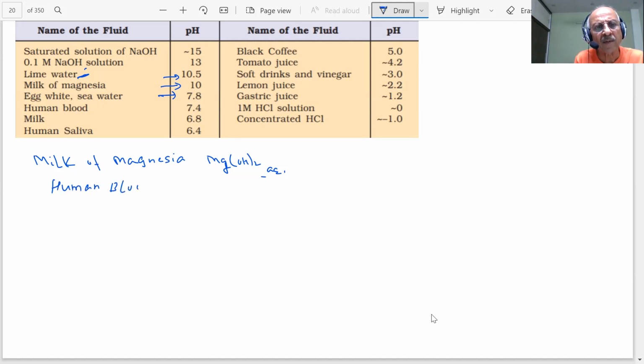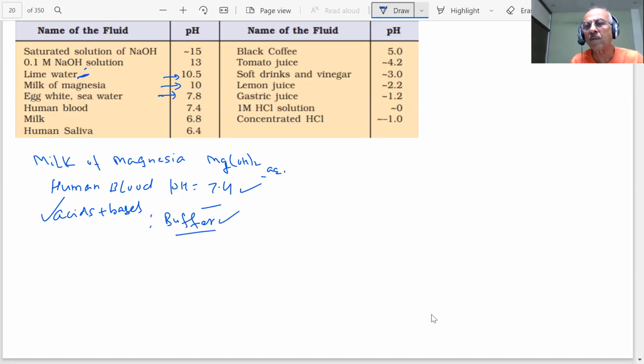It is important that the blood has a pH of 7.4, and if it is disturbed, there will be serious consequences. How is it maintained? What is the reason blood maintains its pH? You are eating a lot of acids every day. Mostly your food is highly acidic. How does the blood maintain its pH? Buffers. There is a buffer system working inside the blood.